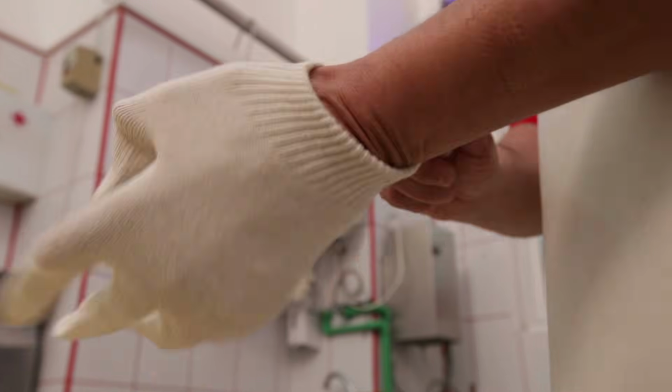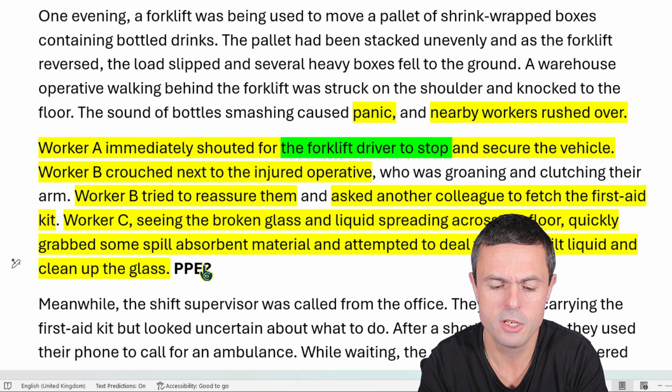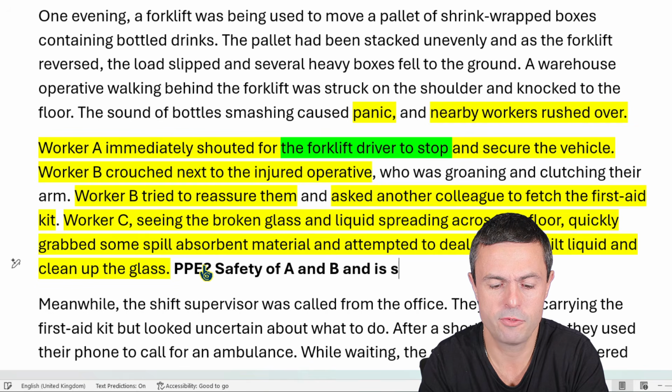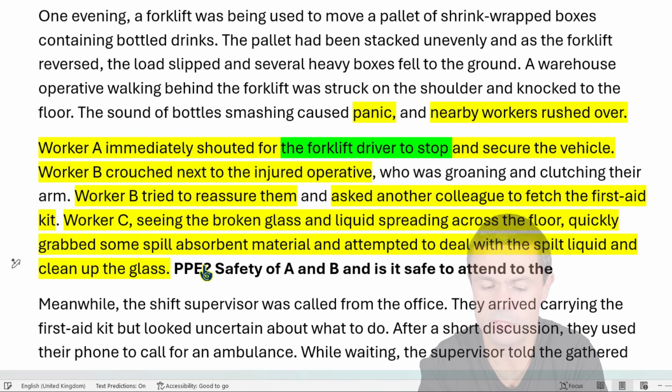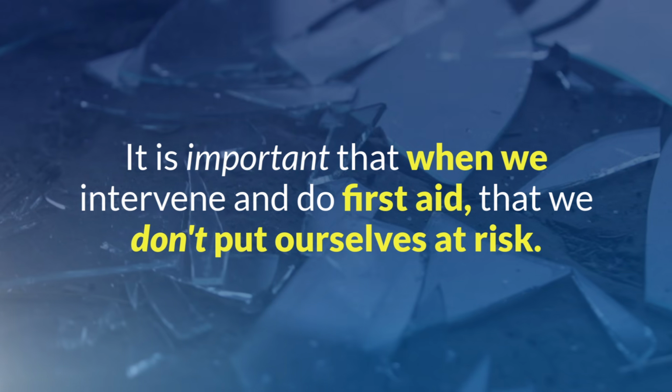I'm going to ask, did they put on any PPE? Because when you clean up liquids and when you clean up glass, you should be looking after your own safety and wearing the PPE. And I'm also wondering about the safety of A and B, and is it safe to attend to the casualty? It's important that when we intervene and start to do first aid that we don't put ourselves at risk as well. And if there's broken glass everywhere and liquid, then we do have to make sure the first aiders are safe too.